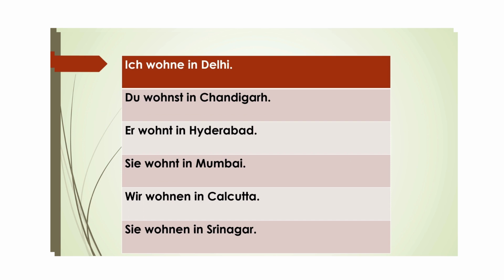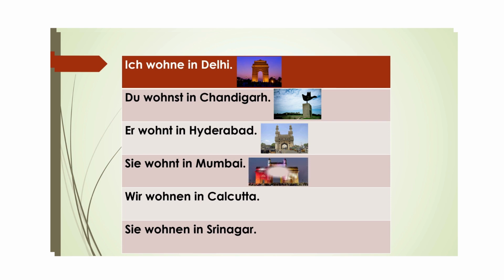Now here I have used different cities of India. Ich wohne in Delhi. Du wohnst in Chandigarh. You live in Chandigarh. Er wohnt in Hyderabad. He lives in Hyderabad. Sie wohnt in Mumbai. She lives in Mumbai. Wir wohnen in Calcutta. We live in Calcutta. Sie wohnen in Srinagar. They live in Srinagar.